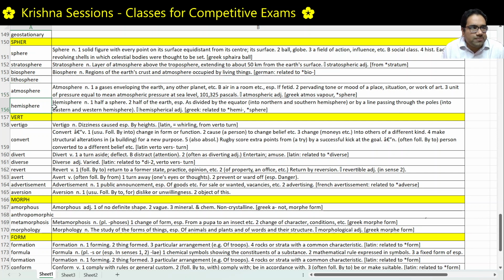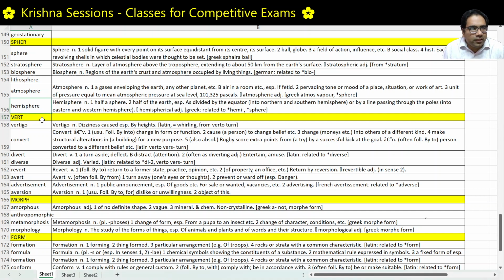Hemi is half. Hemisphere, half of the sphere. That is hemisphere. We all know this. Again, it is the northern hemisphere or the southern hemisphere. In the northern hemisphere, December is a winter month. We are in the northern hemisphere, above the equator, whereas in Australia, December is a summer month.